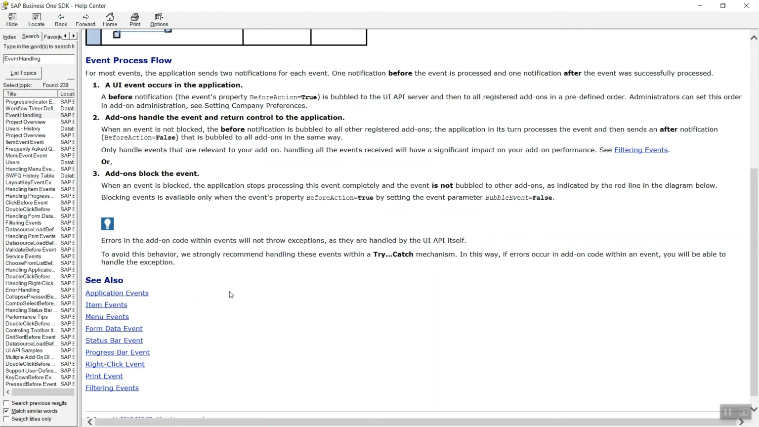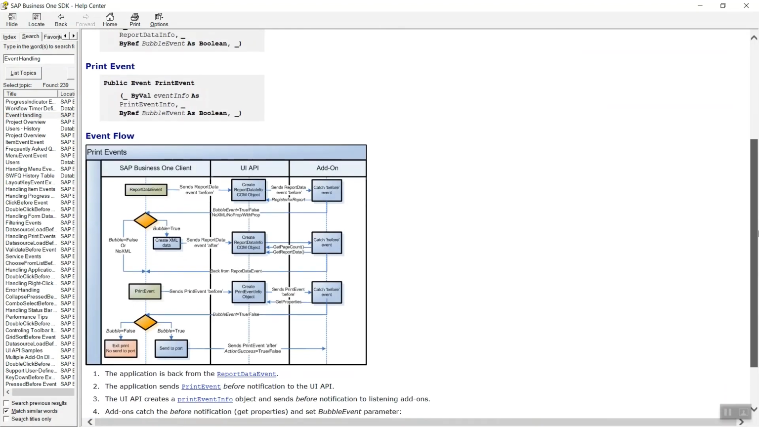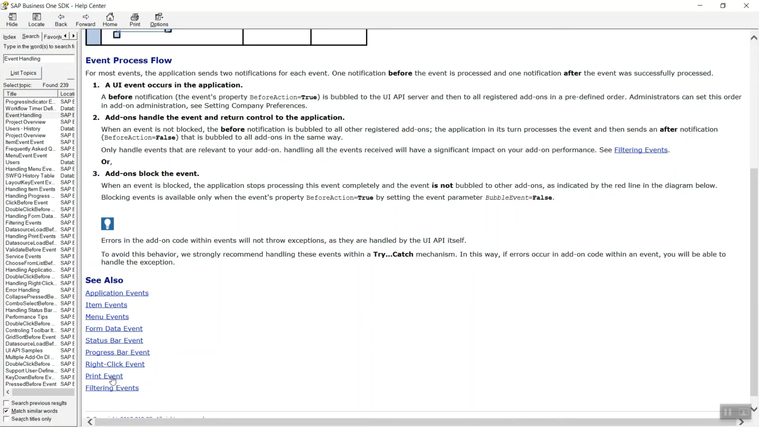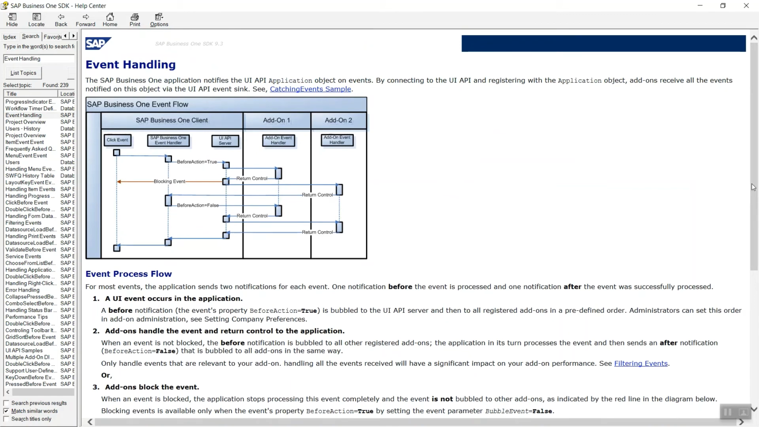It is also important, I forgot to tell you. And then print event. This event is useful when you are printing some reports from your form. Sometimes you click print or print preview button of the SAP Business One menu. At that time this event will be triggered. Hence we have completed this event handling process. We have seen the most important things we need to understand.